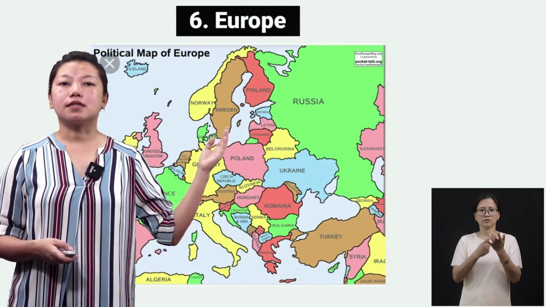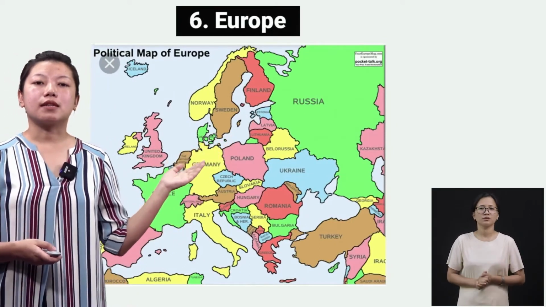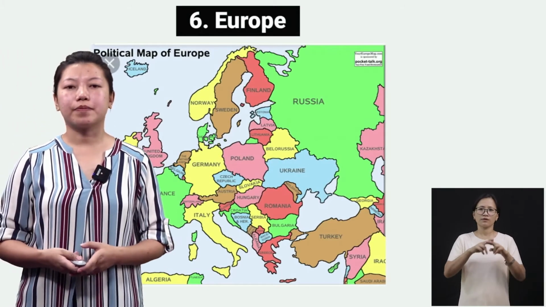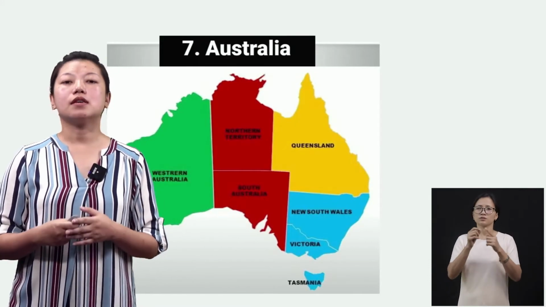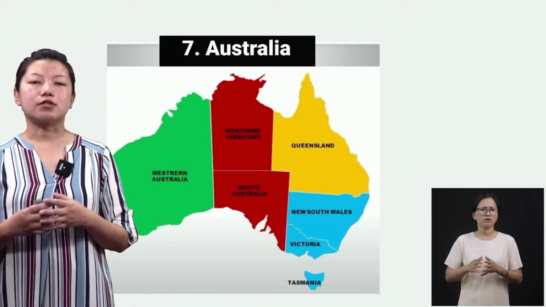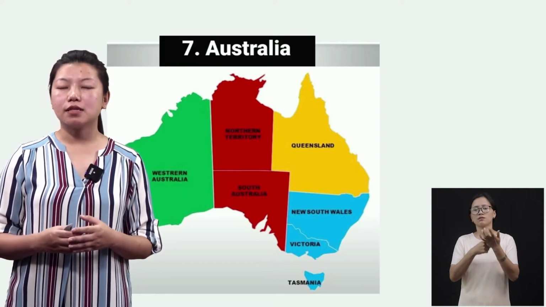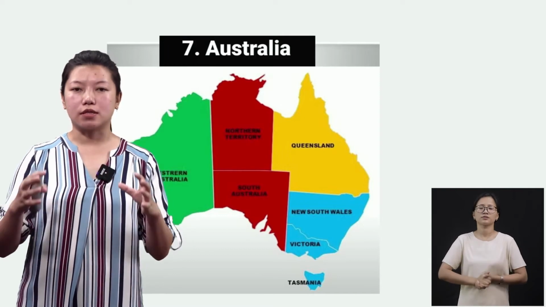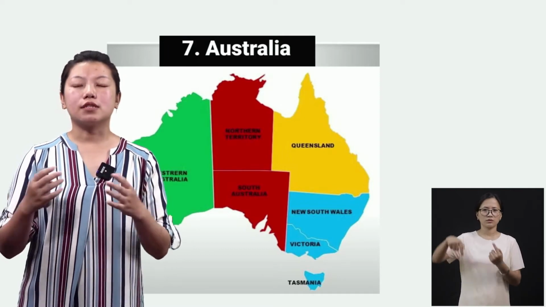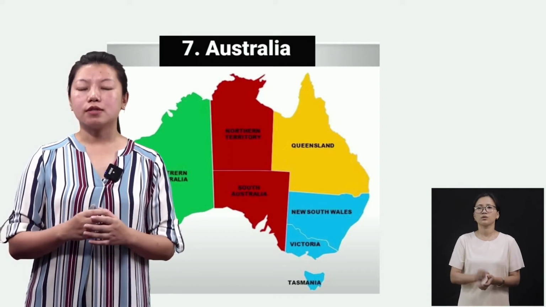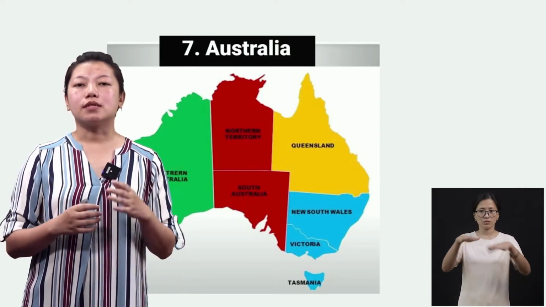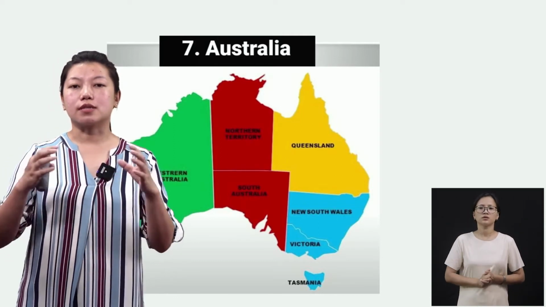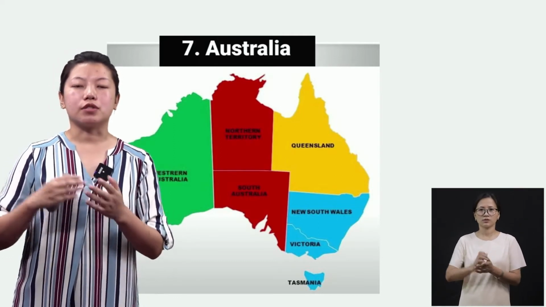Number 6, sixth is Europe. We have countries like Germany, France, and Spain. Number 7, Australia. Australia is also known as an island continent. Islands are those places which are surrounded by water, okay? Of course, in other continents also there are oceans, but comparing to all these continents, we see that Australia is a continent which is surrounded by the Indian Ocean and Pacific Ocean.